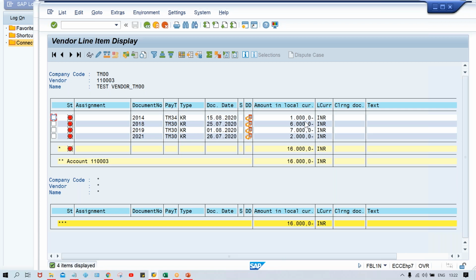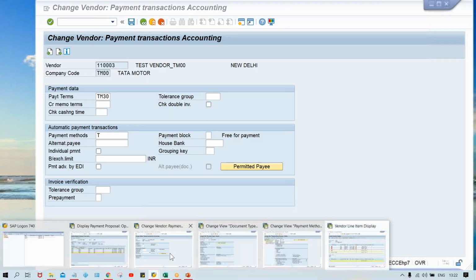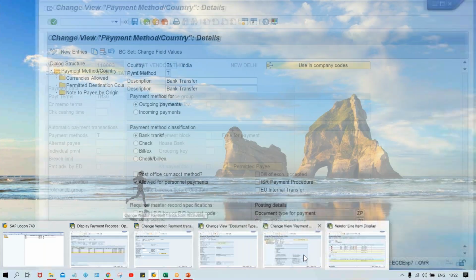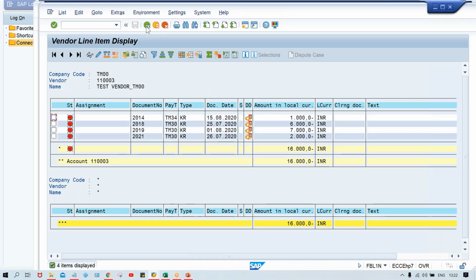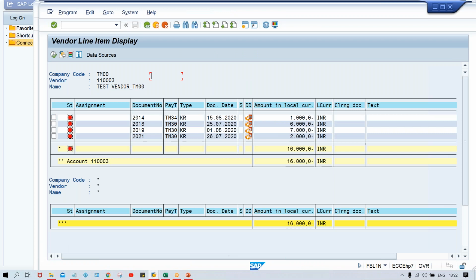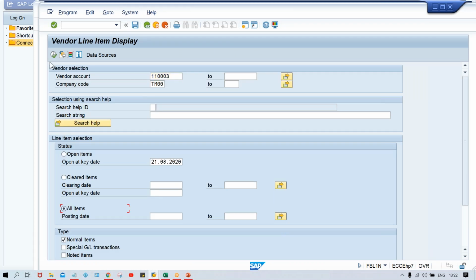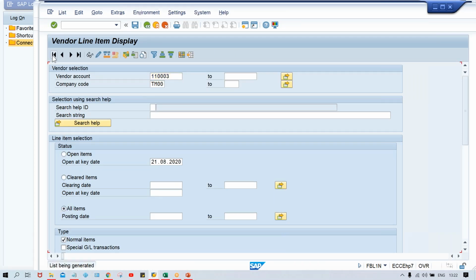And now the final questions. If somebody has to ask a question, these are the basic questions. Once you run this automatic payment program, what is happening? The system is going to generate a payment document number. Just click on the back button, all items and execute.